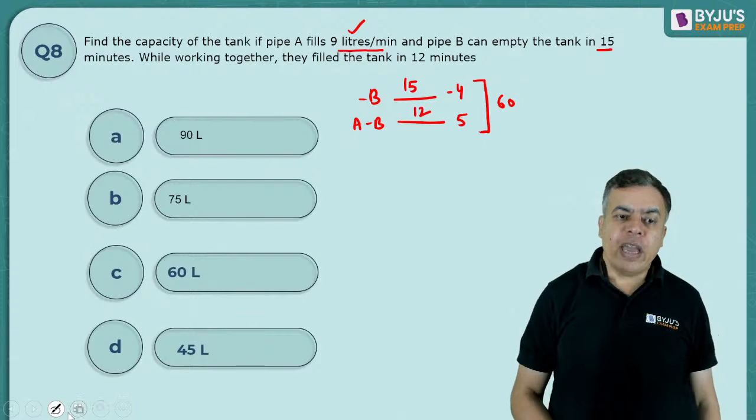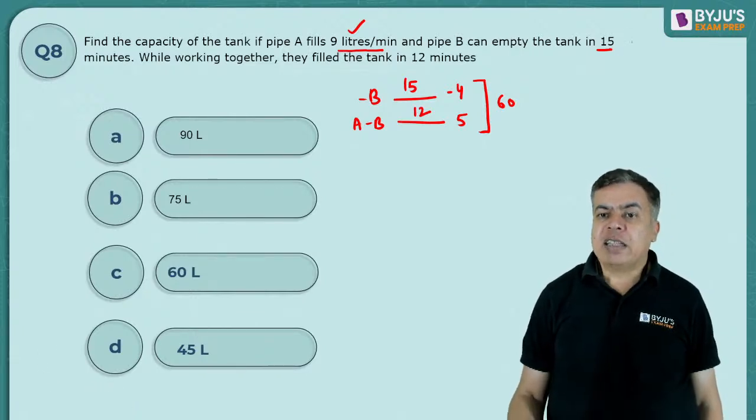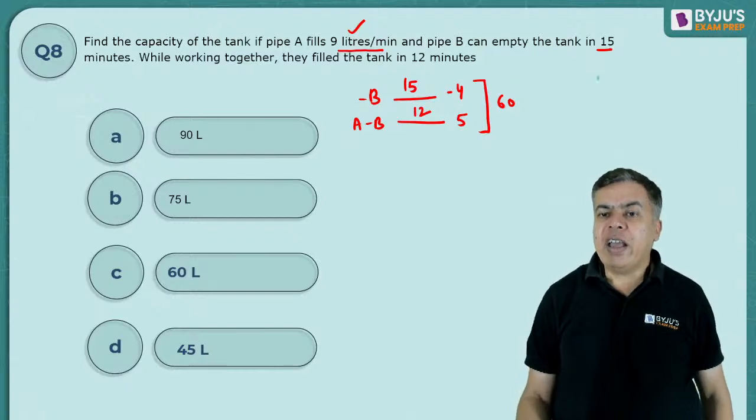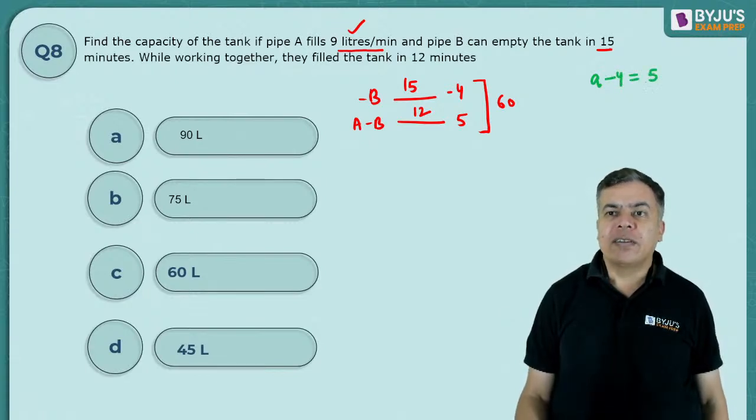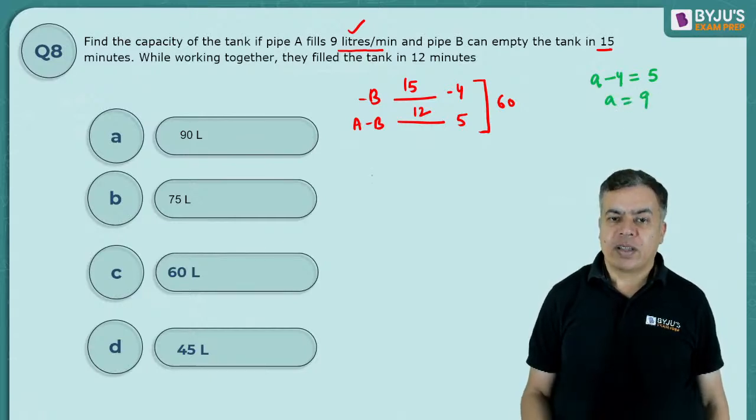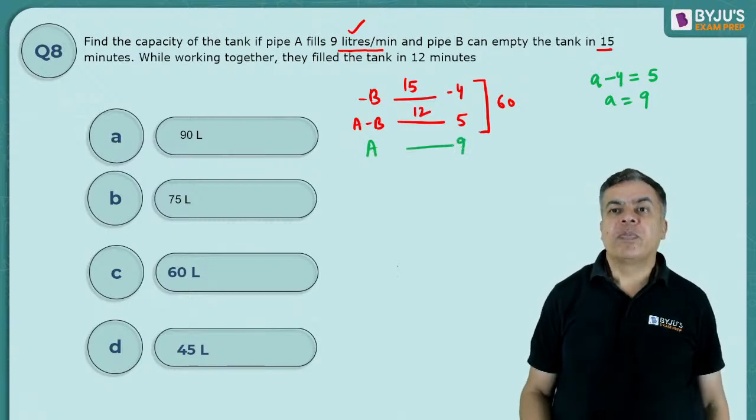Now just see this, A is filling A unit, B is emptying 4 unit and together they are doing 5 unit. So that means A must be filling 9 unit.